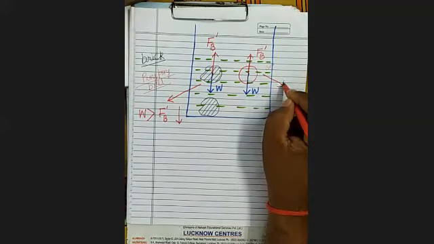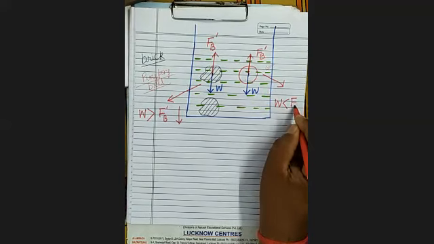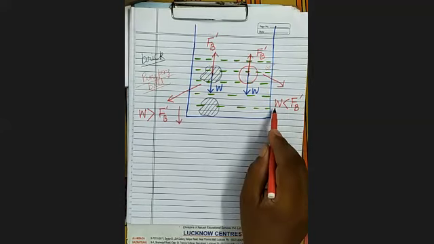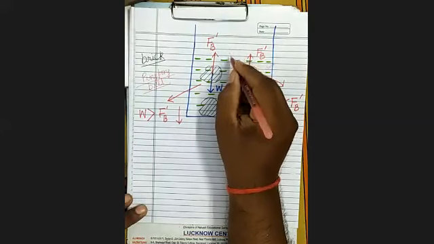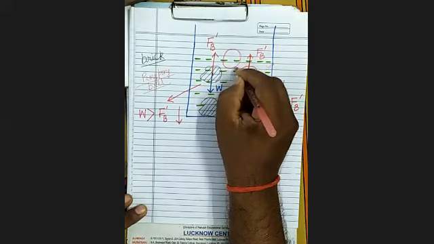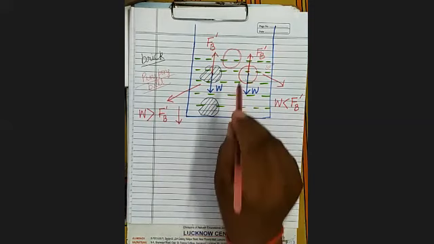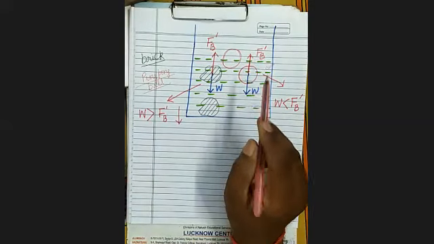Is it clear? But here, what happened? Weight is less and upthrust is more. That's why it goes up and floats on the surface of water like this. It's clear. Some part is immersed and some part is outside the water. So from here we get an idea of the upward force.